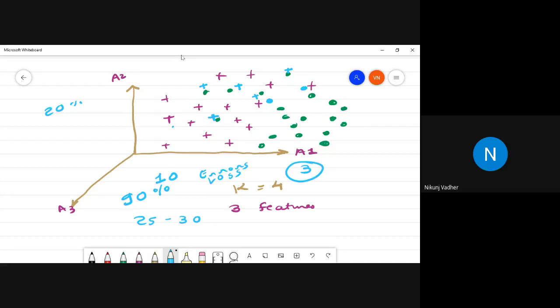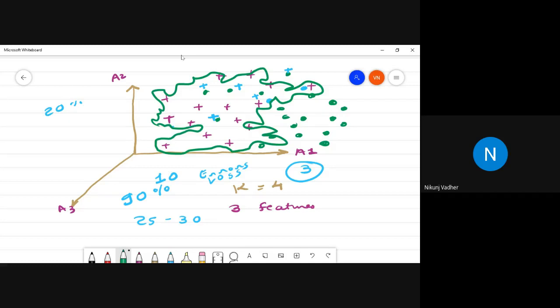Ideally, whenever you are working with a neural network, you are creating a hypershape. Hypershape means hyperplane, hyperclassifier, whatever you say. It will be a very complex shape which will cover the objects. In simple words, you have to find an equation such that all the points fall on that equation.